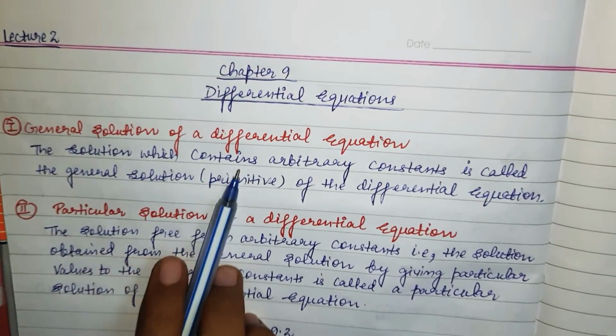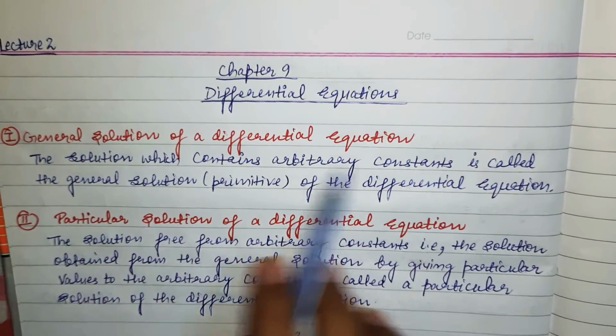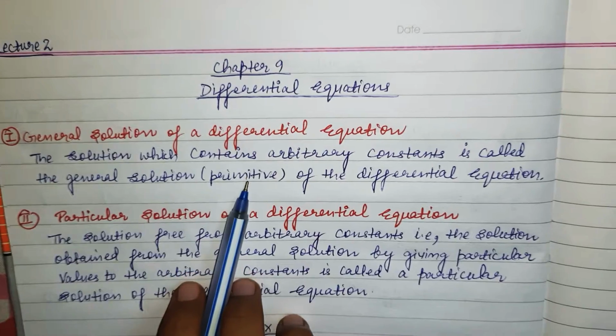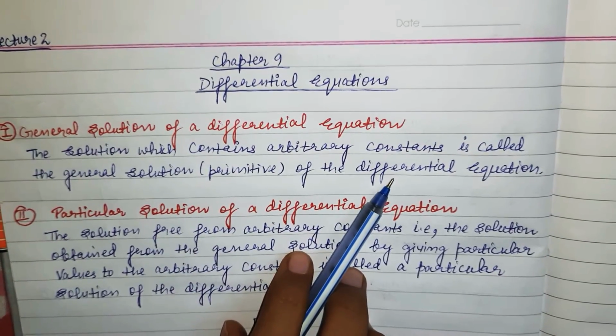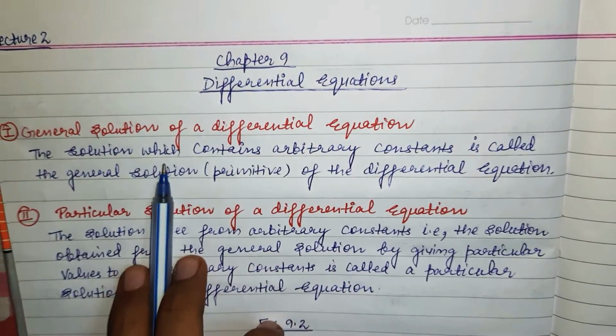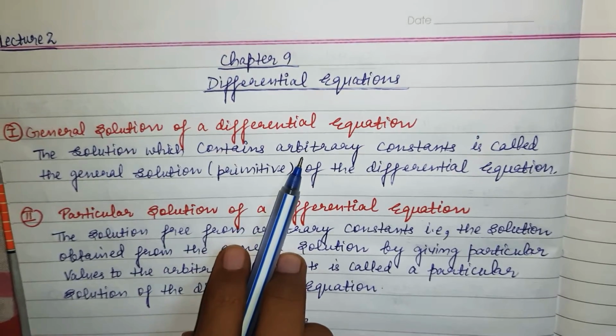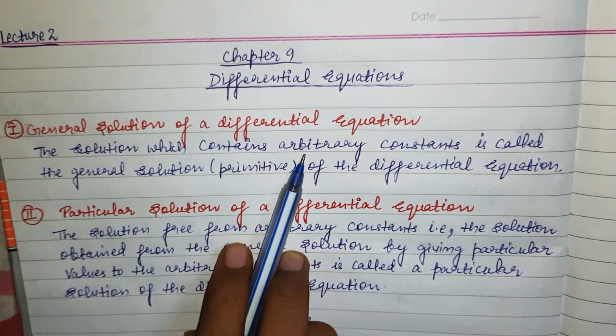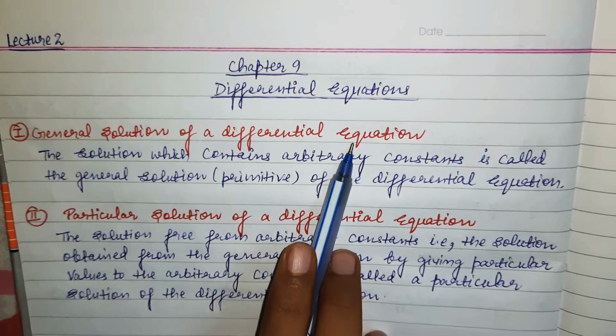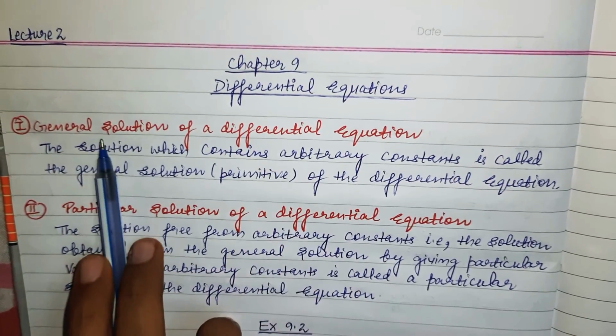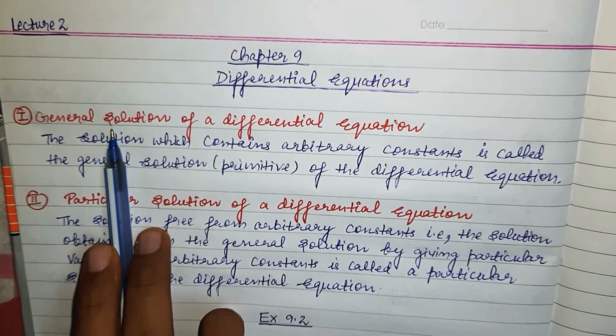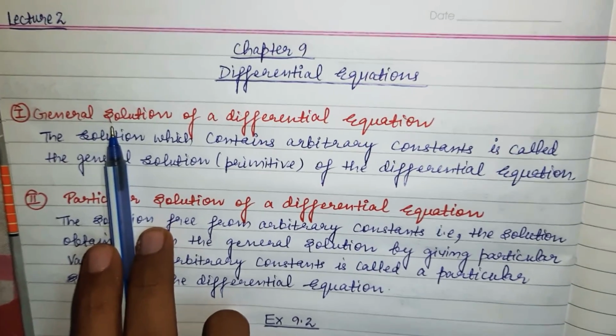The solution which contains arbitrary constants is called the general solution or the primitive of the differential equation. If I am having arbitrary constants in the solution of a differential equation, that will be called the general solution. That means I am having constant terms like C1, C2.